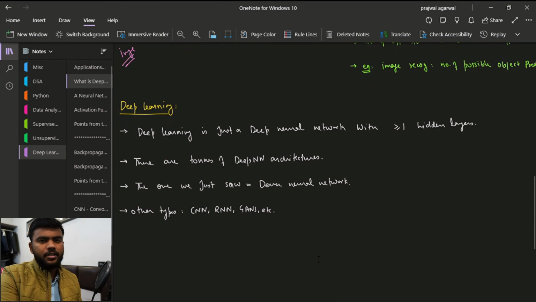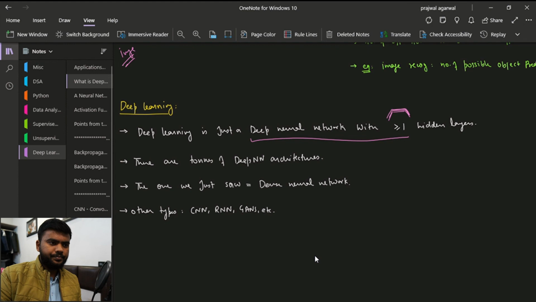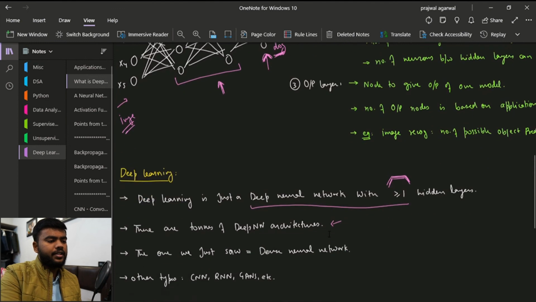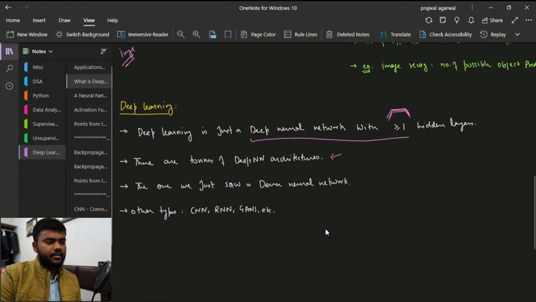Let's talk a little bit about deep learning before we get into a proper neural network. Deep learning is just a deep neural network with greater than or equal to one hidden layer. Deep learning is nothing but a neural network. Everything that we do inside deep learning is just trying to mimic the human neural network. There are tons of deep neural network architectures that we can use. The one that we just saw is called a dense neural network. Other types of architectures can be CNN, RNN, or GANs. So this was about what is deep learning. In the next video we will discuss more about neural networks.